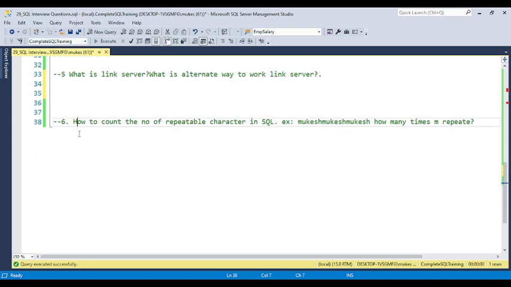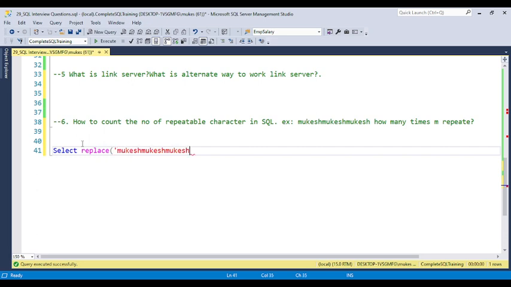Now this is a very interesting question: how to count the number of repeated characters. This is some type of hypothesis question, you could say, to test the thinking power, how you think to solve this question. So basically if you have any text and you write a select statement, first you need to find how many m's there are. So you can use the replace function. In the replace function, you replace m with an empty value. Okay, so you will get the text without the m's.